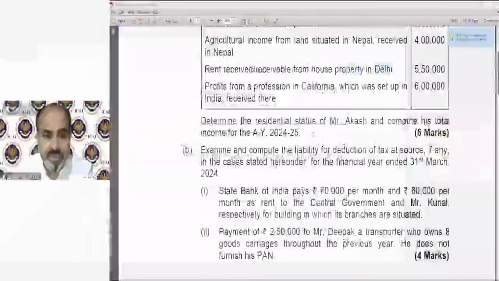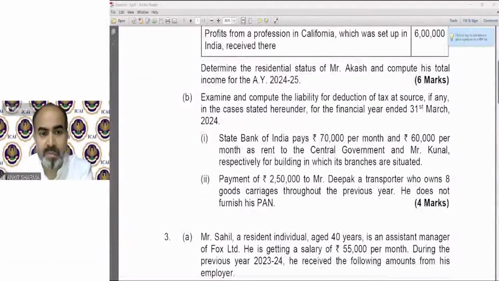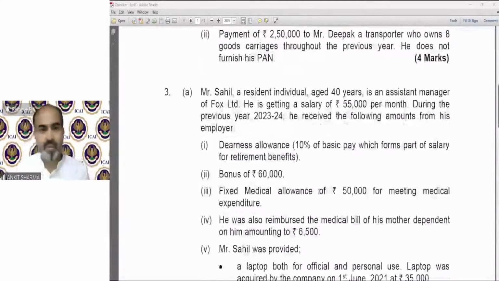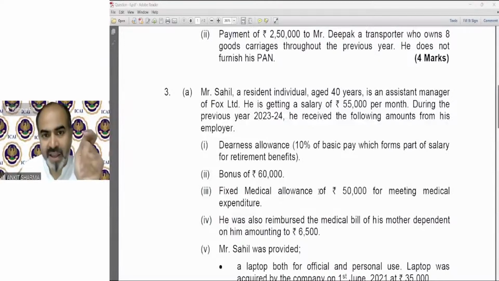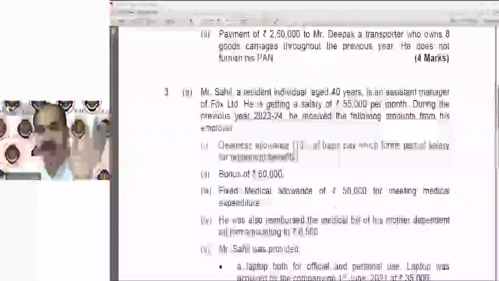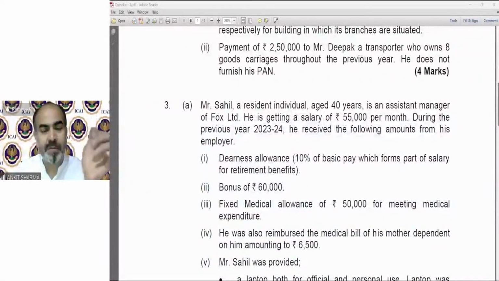So first we will solve this question number 1. Before that, always remember you have to read the question first. This is question number 3A. All students should read the question. It says, Mr. Sahil, a resident individual aged 40 years, is an assistant manager of Fox Limited.